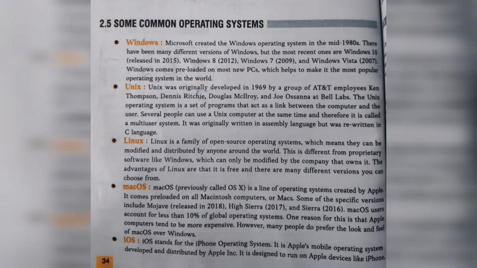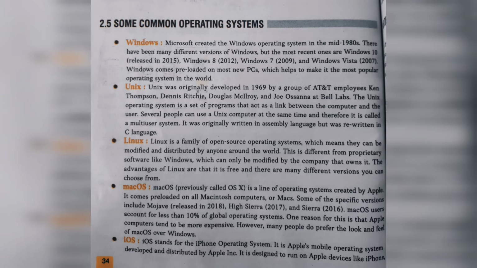Windows comes preloaded on most new PCs. Most laptops and computers are preloaded with Windows. It is the most commonly used operating system, which helps to make it the most popular operating system in the world. So, Microsoft Windows is the most popular operating system in the world. Most offices and other official places use Windows.